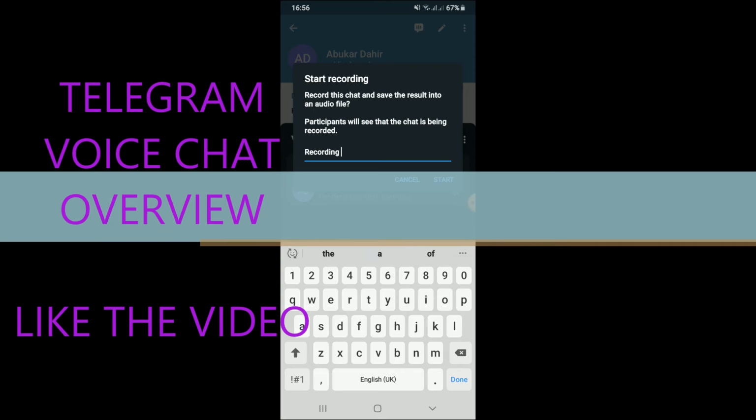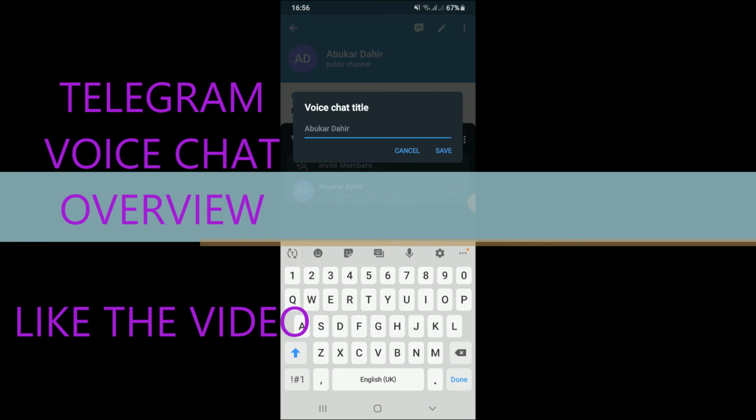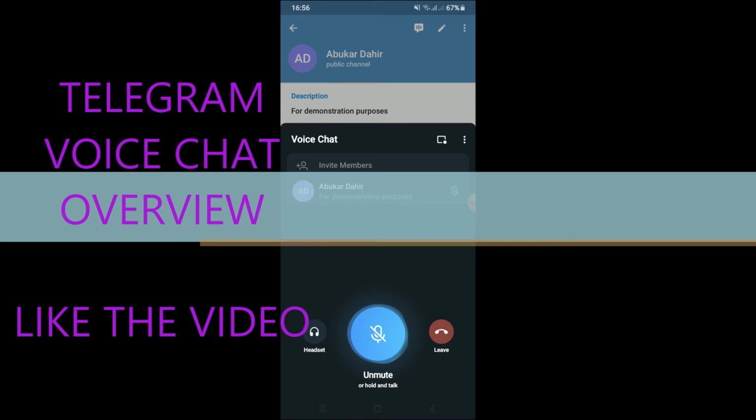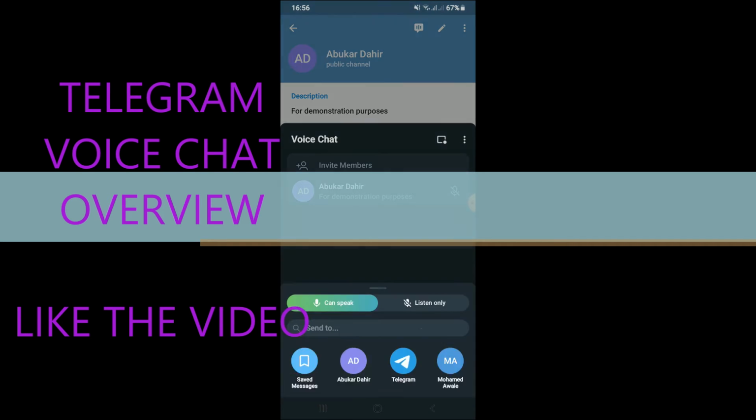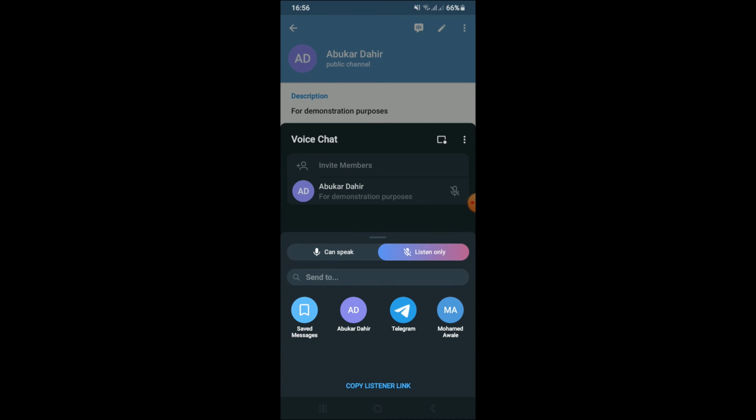and also you can edit the voice chat title. You can add whichever title you want. You can also share the link with other groups or other people, anyone you want. Maybe they are listeners or maybe they can speak.